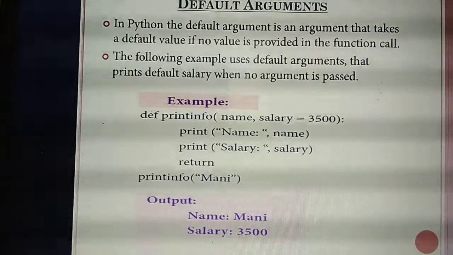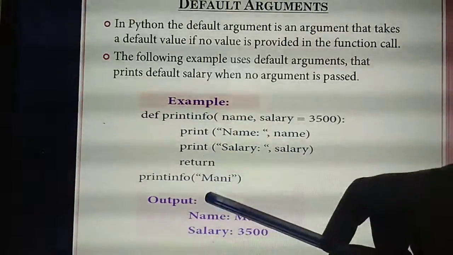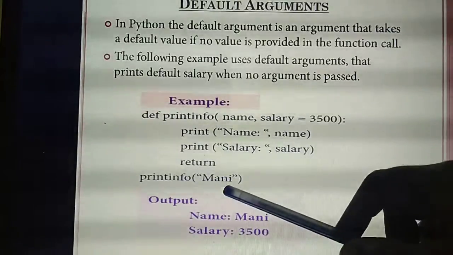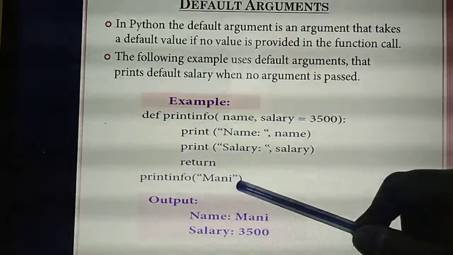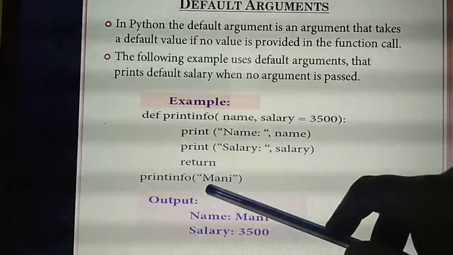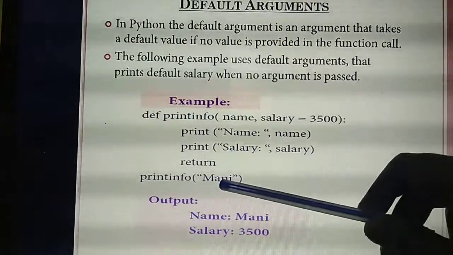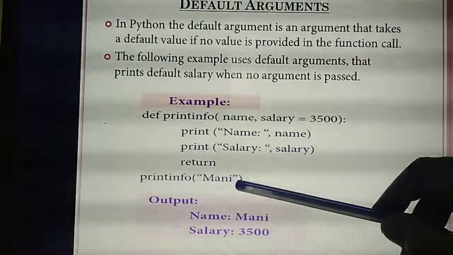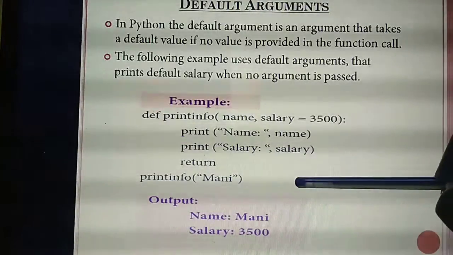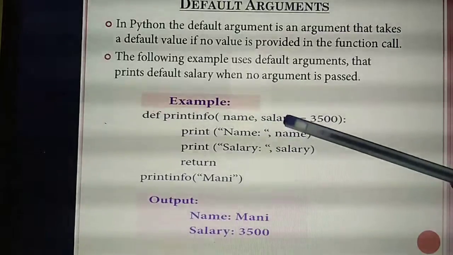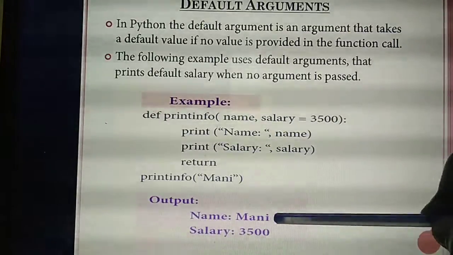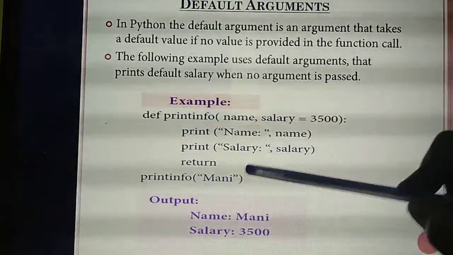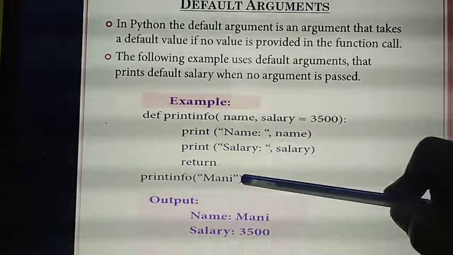But in the same program, I am telling you, in the place of many I am giving Asha. Then comma, I am giving 20,000. Think and say, what output will you get? In the place of name I am giving Asha, and comma another value, 20,000. So you will get Asha. Then in the salary, here I am giving 20,000.